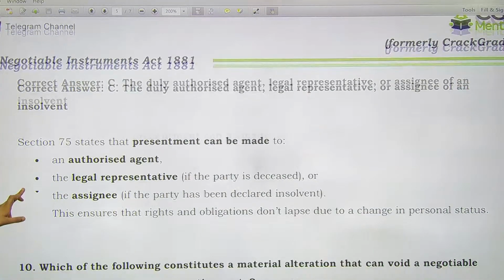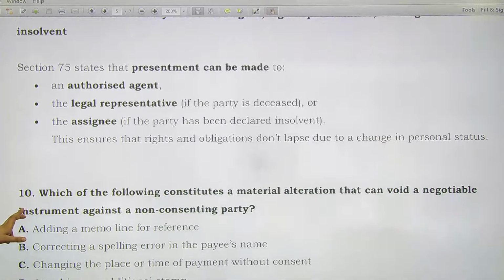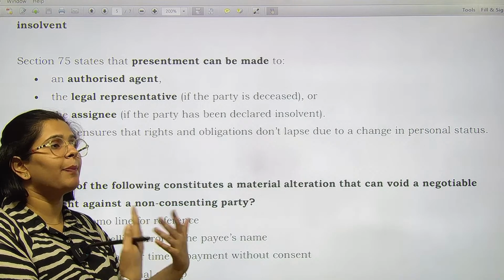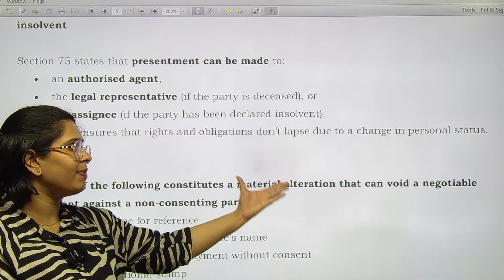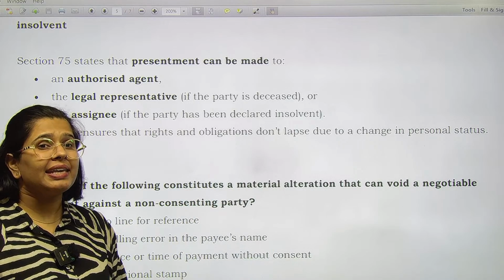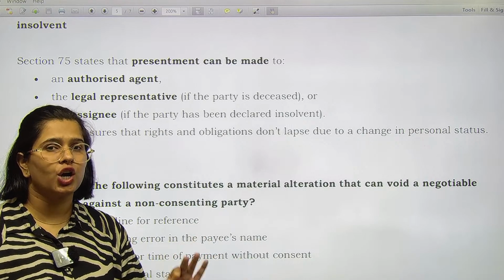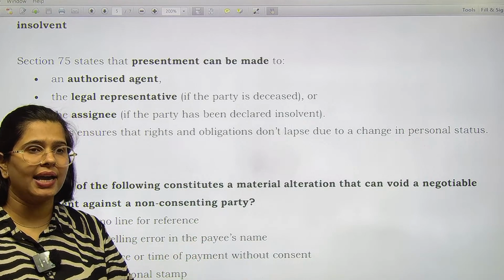Quite easy to understand. Now, which of the following constitutes a material alteration that can void a negotiable instrument against a non-consenting party? So over here they are basically asking you that while preparing a promissory note, or once you have prepared it, after that what kinds of material alterations can make a negotiable instrument void. Void means now it does not hold any value in the eyes of law.